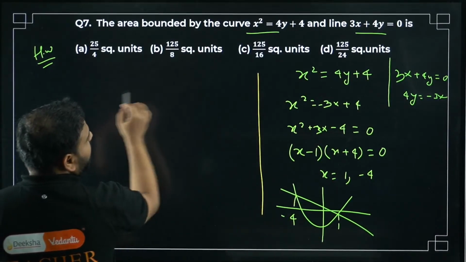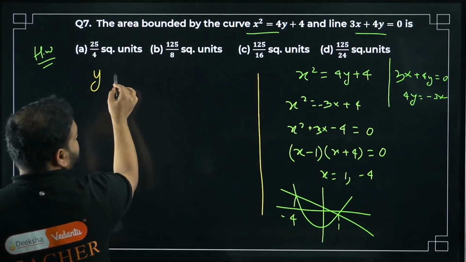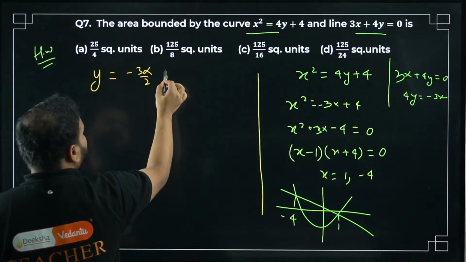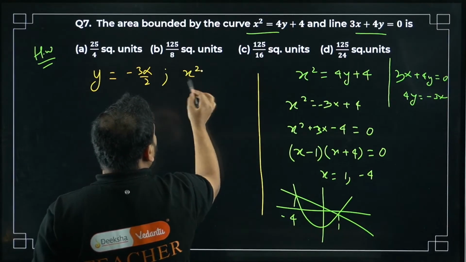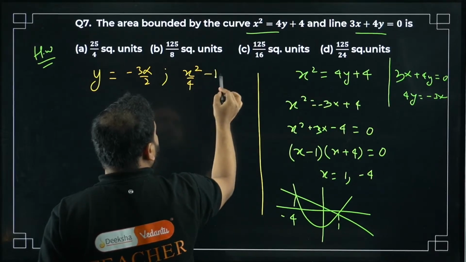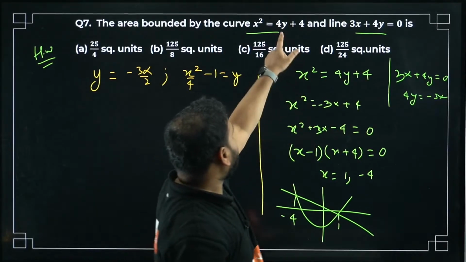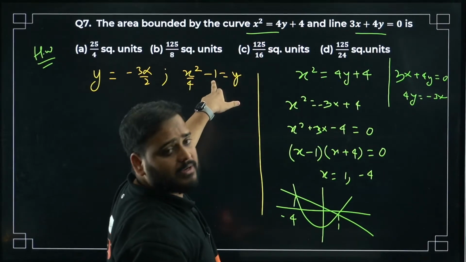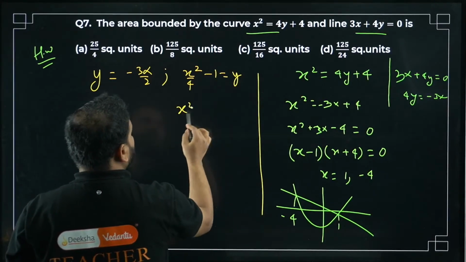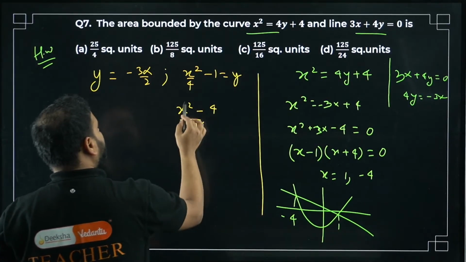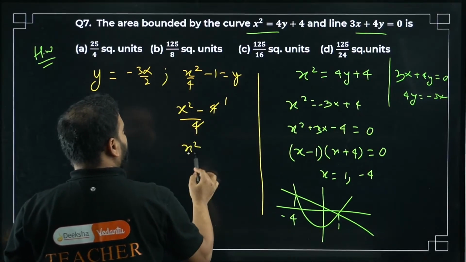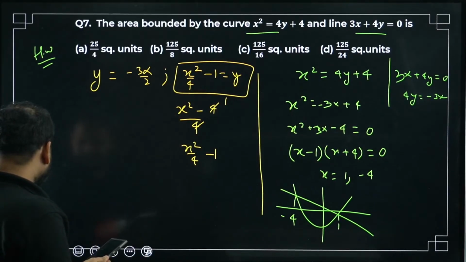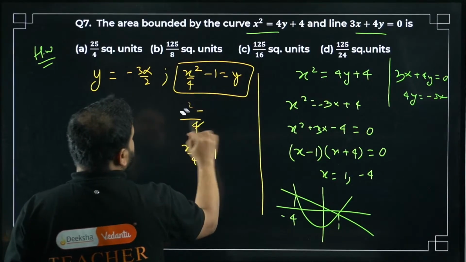So from the first function I get y as, I already have the subject, minus 3x by 4. This is the linear part. What about this, sir? It will be x square by 4 minus 1 equals y. Please check. How come, sir? You take this minus 4 on this side and divide by 4. It will become x square by 4 and minus 4 by 4, no? So minus 1. X square minus 4 divided by 4. So this will become 1 only, no? And this will be x square by 4 minus 1. Same thing is written over here. Please check. Same thing is there.